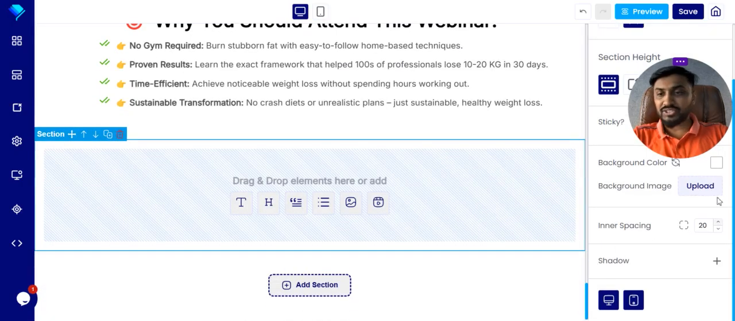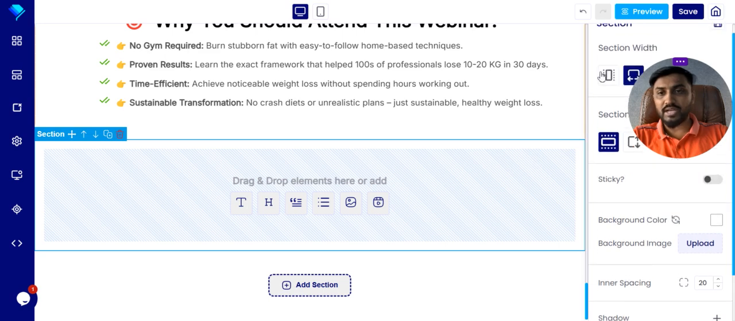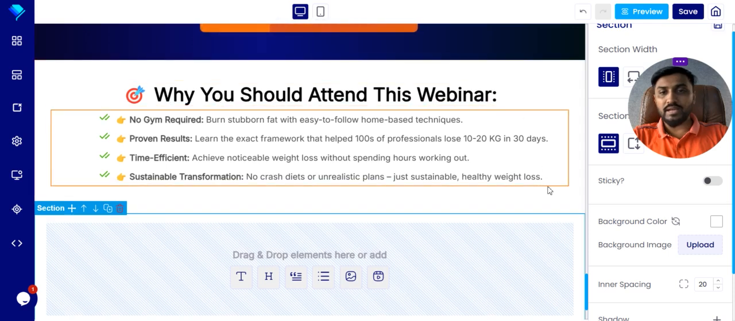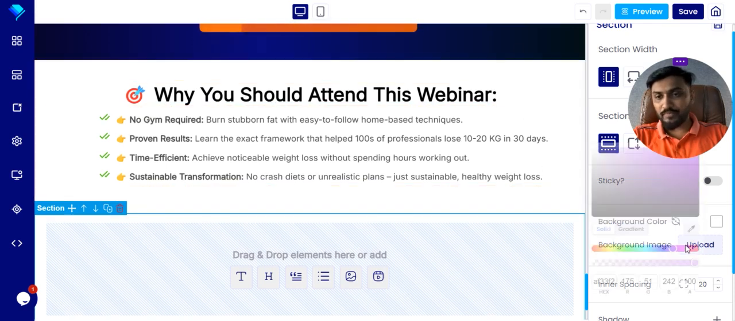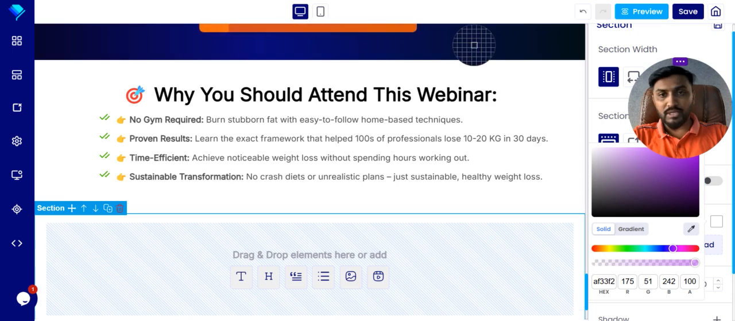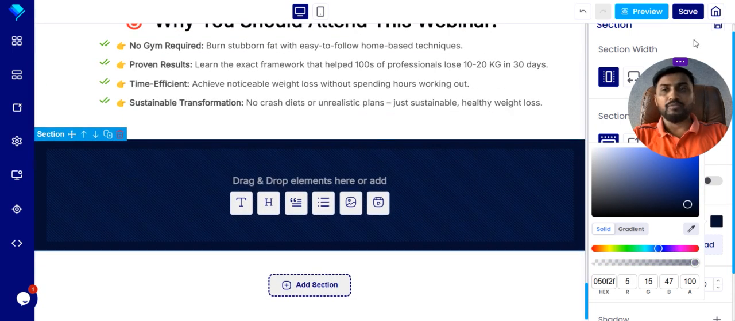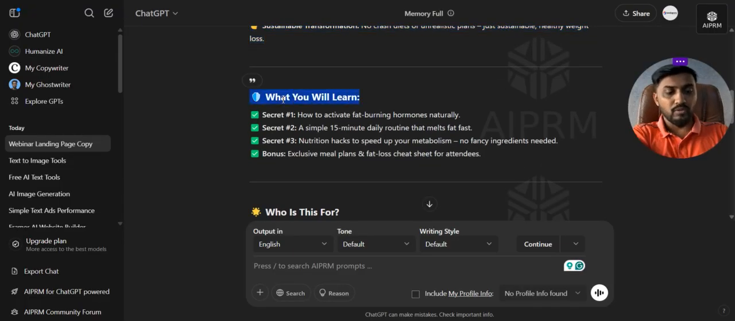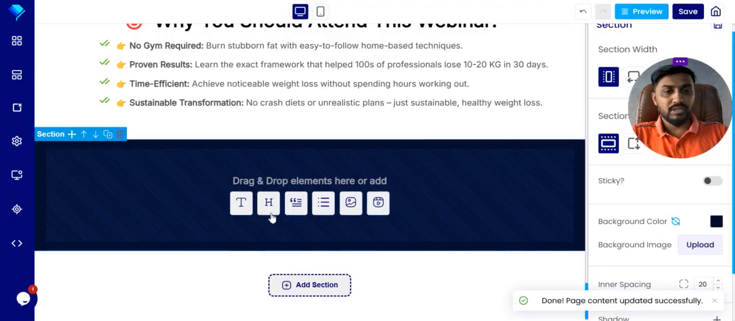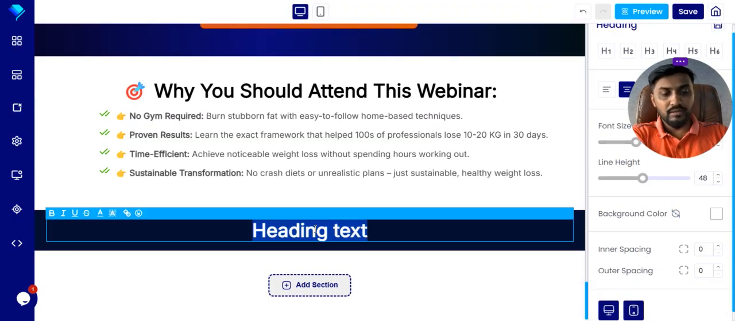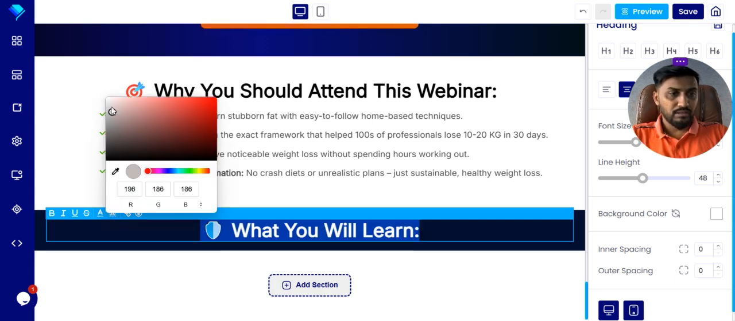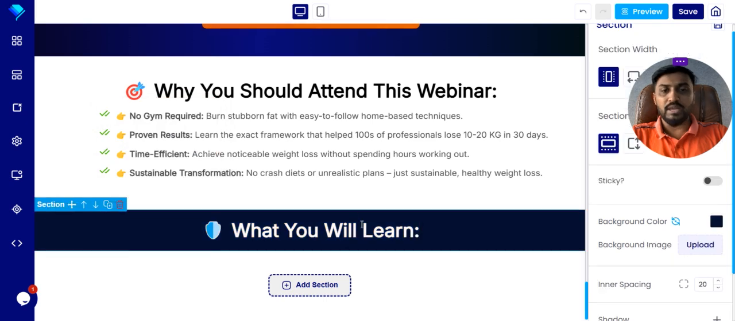Now I will create a new section, and in this section I'll grab the section first, and then I'll repeat the background color here. I'll get the background color from here. So we already have the background colors. Now what is next? Now, what you will learn. So now I click on this and we'll put the headline, what you will get. Very nicely designed. Okay, what you will learn.